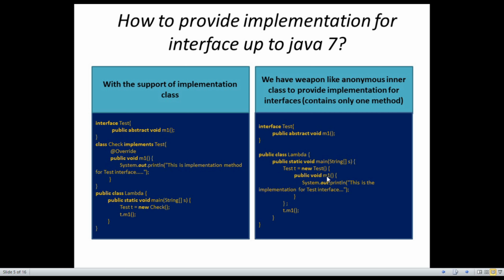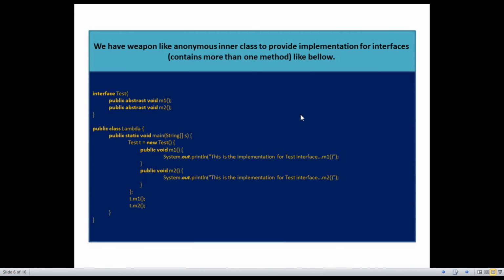Inside the main class, we create an object of the interface, defining the anonymous function, and then call it. We implemented like an inner class to provide implementation for an interface containing more than one method. Like below, the interface has two methods, and then in the main class we define the two methods.